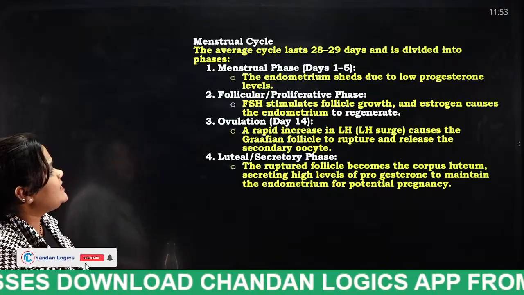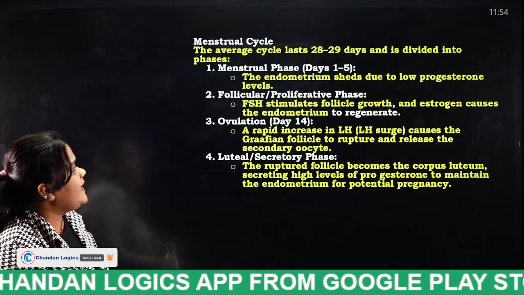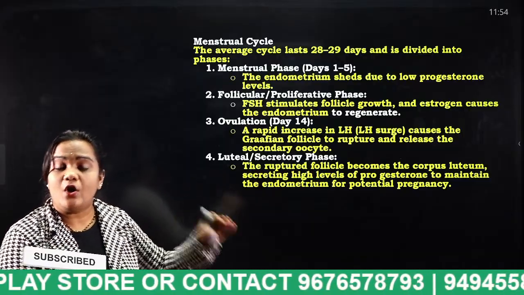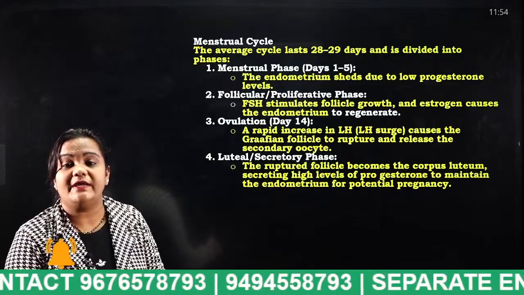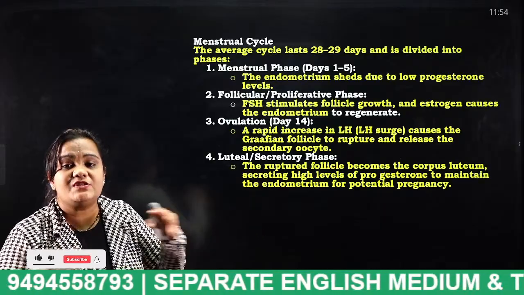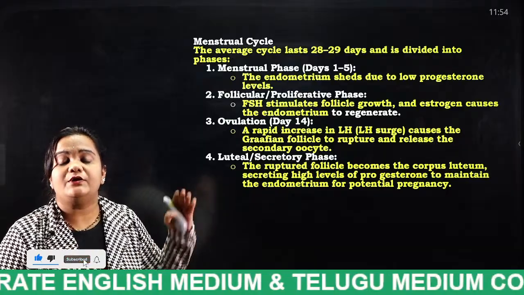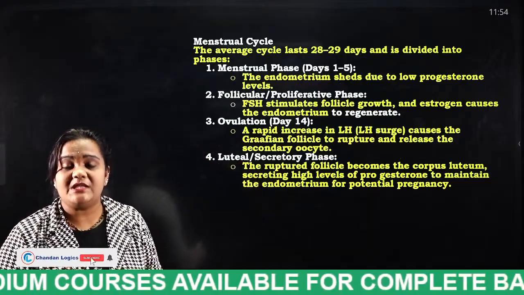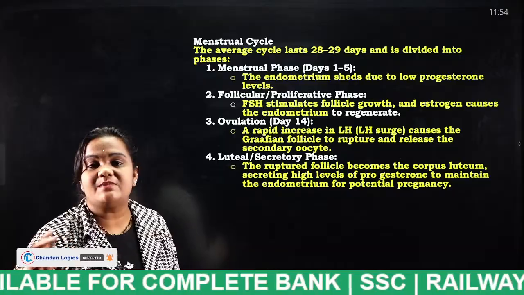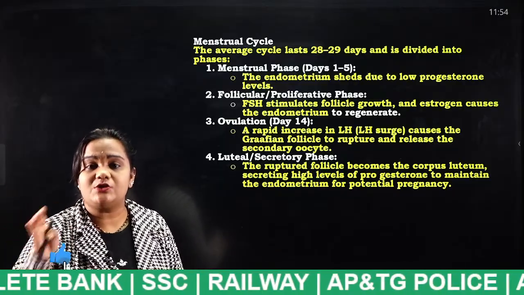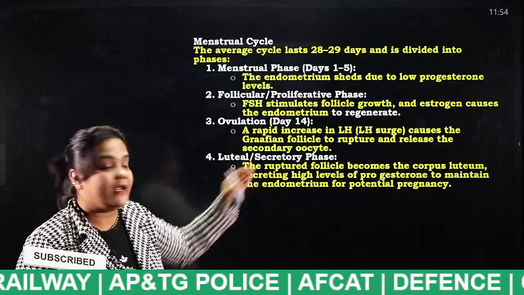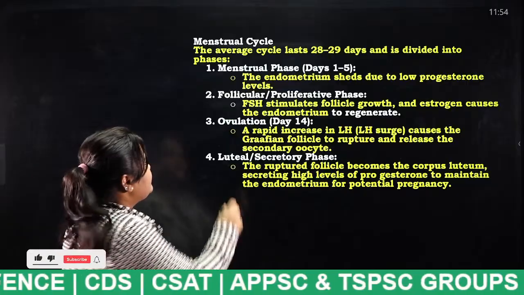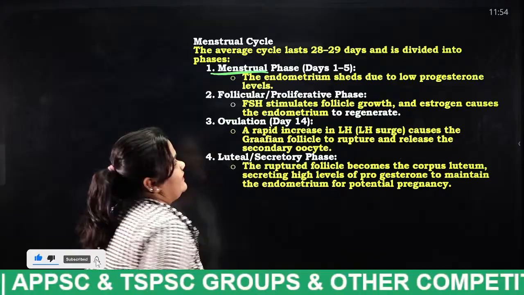Next, the menstrual cycle. You all know what the menstrual cycle is. The endometrium sheds due to low progesterone levels. Endometrium means what, students? Endometrium is nothing but the inner layer of the uterus. Progesterone is a hormone released by the ovary. When progesterone is low, the inner layer of the uterus shrinks. That is known as the menstrual phase, day 1 to 5.